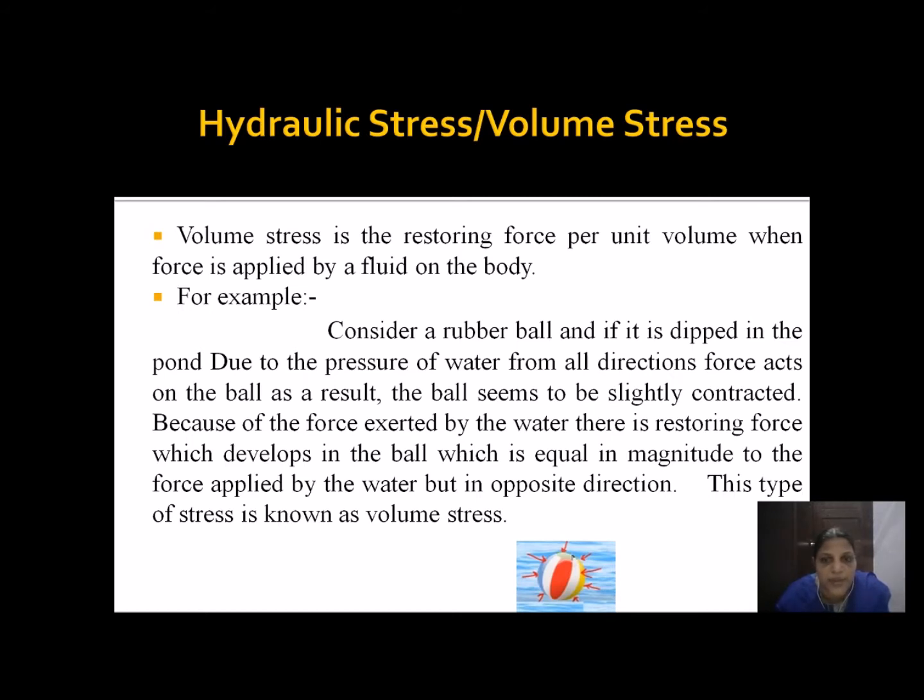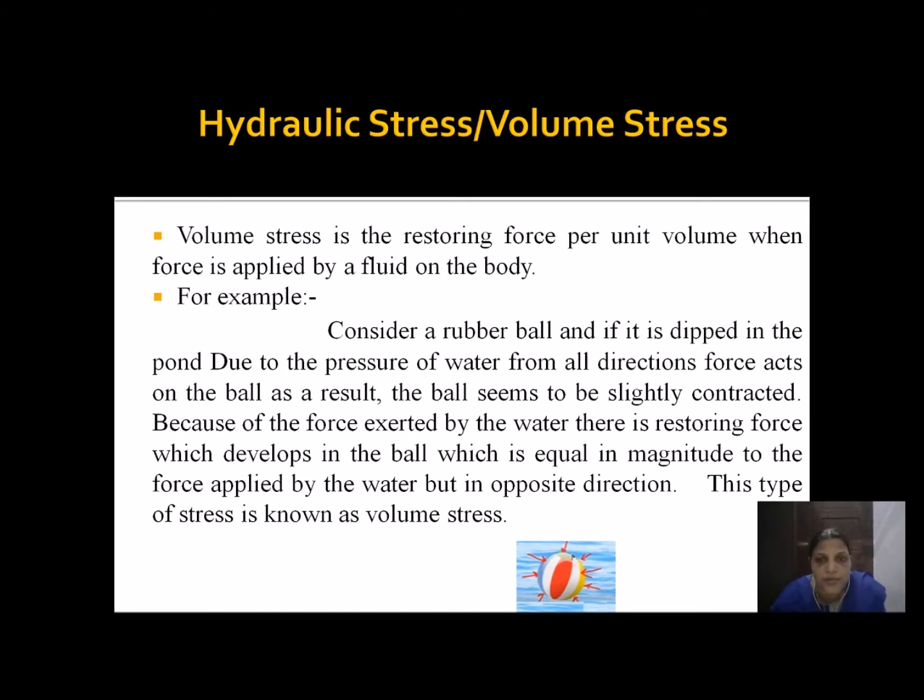This happens only in the homogeneous material. The volume stress is the restoring force per unit volume when the force is applied by a fluid on the object, or a fluid on the body. I am going to immerse a sponge ball inside the water, in a tub of water.